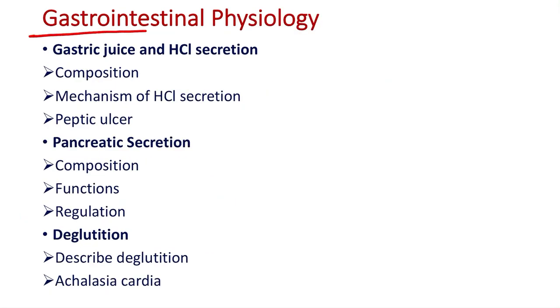Then gastrointestinal physiology. Here first topic is gastric juice and HCl secretion. On this topic, composition of gastric juice, mechanism of HCl secretion, and add a note on peptic ulcer. So this question can be asked as a part of the long answer question on gastric juice and HCl secretion.